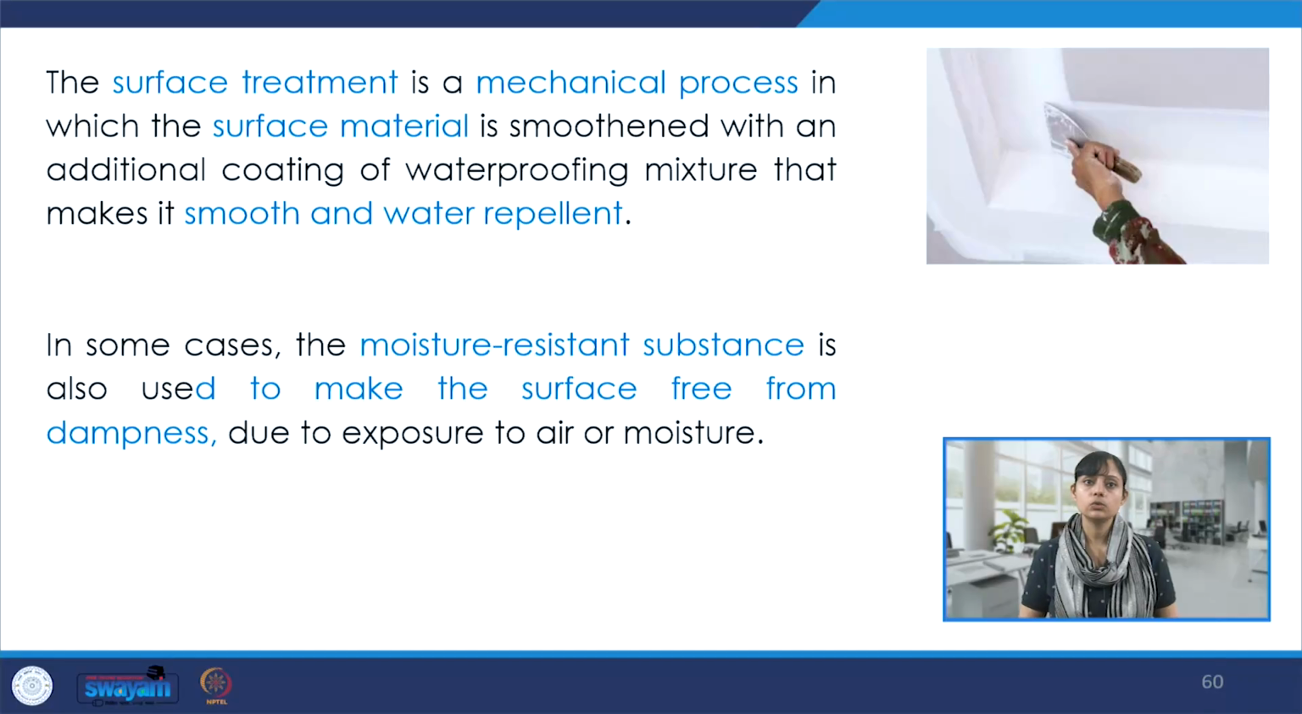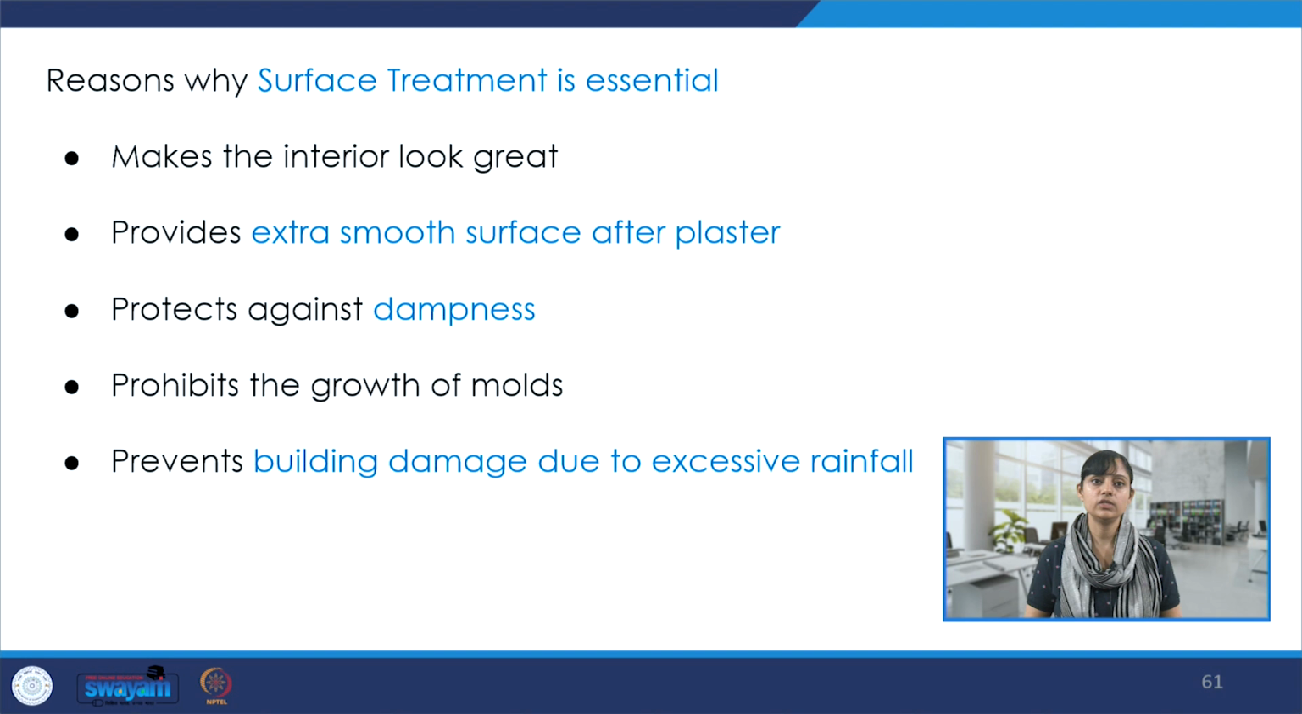Some surface treatments that we can try to understand briefly. It's basically a mechanical process when we talk about surface treatment, in which the surface material is smoothened with an additional coating that makes it smooth, water repellent, and sometimes other kinds of attributes can be achieved. In some cases, a moisture resistant substance is also used to make the surface free from dampness. So we can consider all of these and then accordingly have surface treatment designed and implemented.